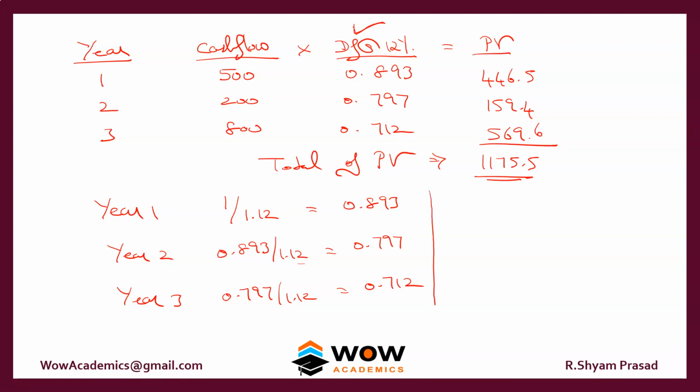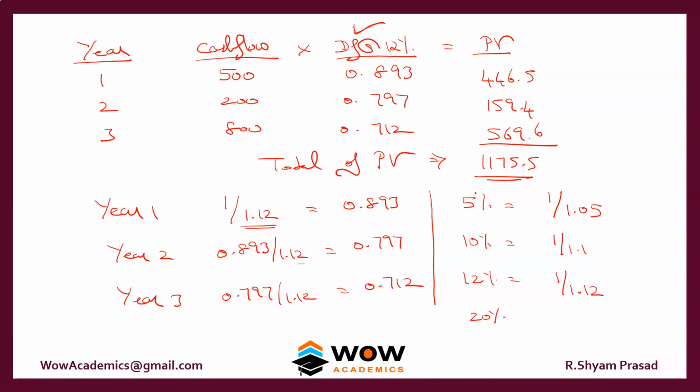Assume the same question, but instead of 12%, they give you something like 5%. Then how do you divide? If the question is giving 5%, you use 1 divided by 1.05. If they give you 10%, you divide by 1.1. If they give 12%, you keep dividing 1 by 1.12.